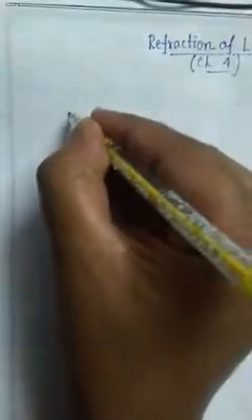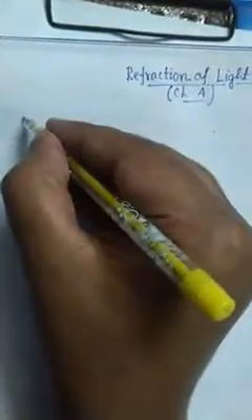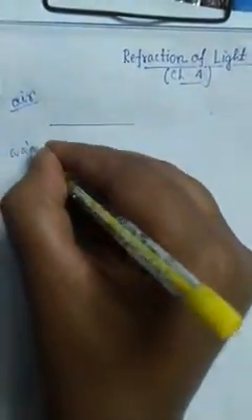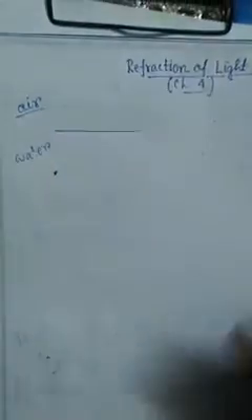Refraction is basically, let's consider two optical media. Optical medium means some medium through which light can pass. So let's say this is an optical medium. I am taking it as medium 1. Instead of medium 1 I can write this as air, and I am writing this as water. So this is the air medium and this is the water medium.